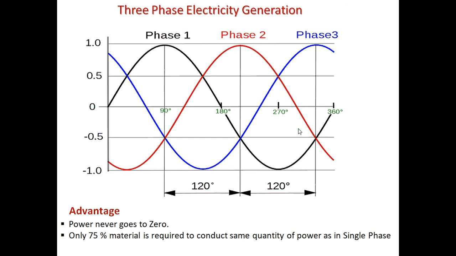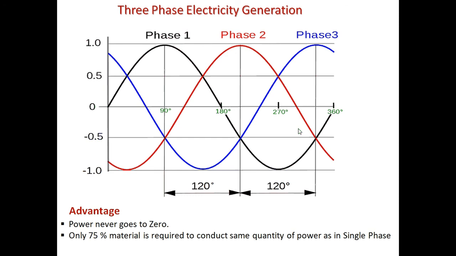So the material that is being used is 75% less than what we use for single phase. That is a good advantage of three phase electricity generation, and even electricity transmission. All three phases are transmitted in the form of three different wires. I will come to this point later on when we talk about electricity transmission.